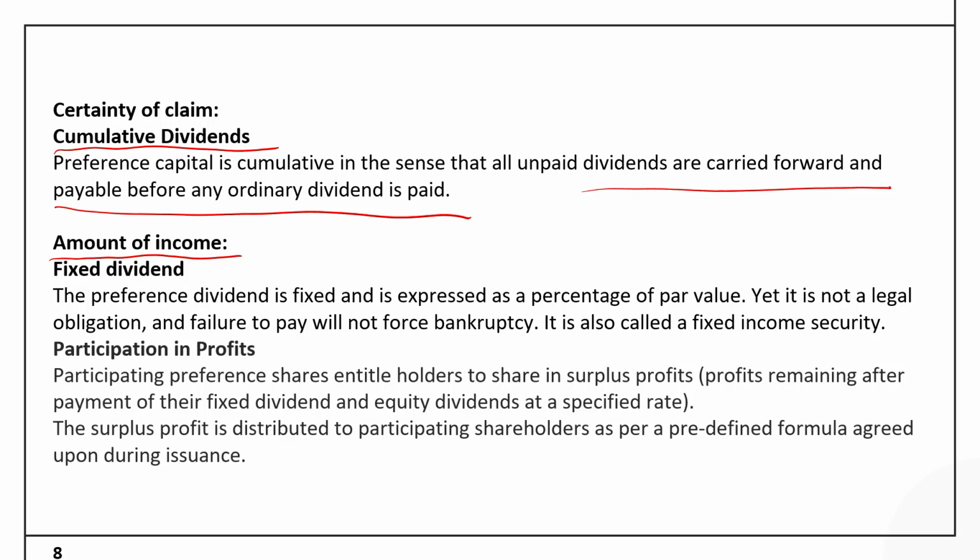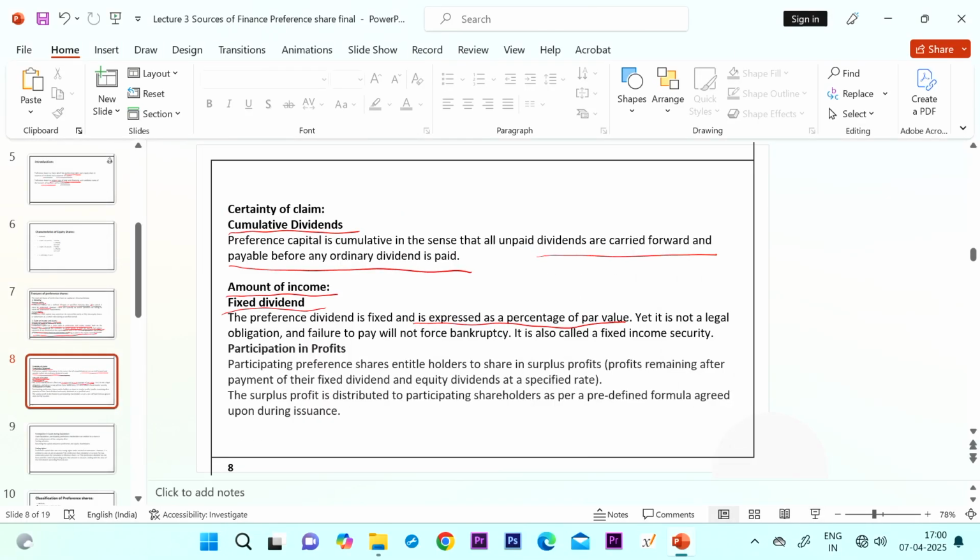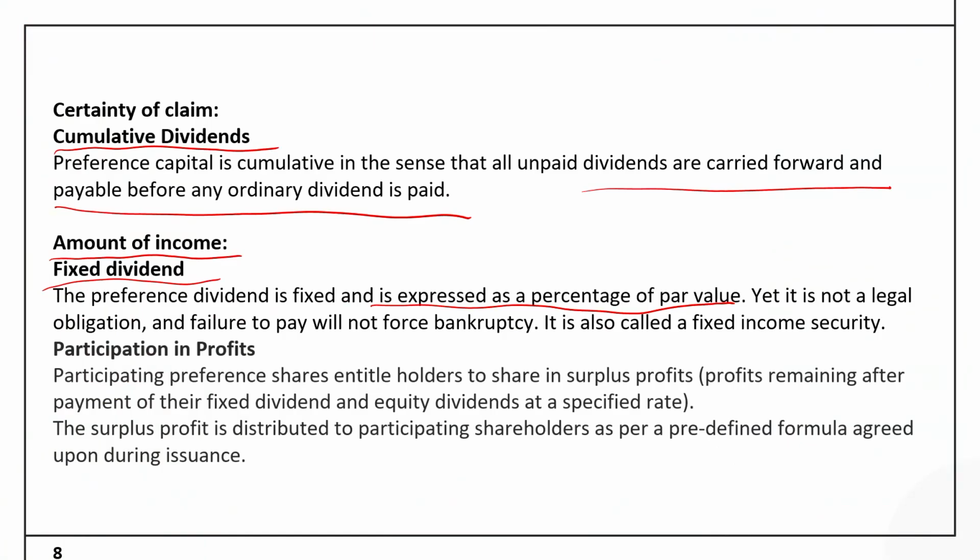The amount of dividend on preference share is fixed, because the rate on preference share is fixed prior to the issuing of preference share, and will be expressed as a percentage of par value. But it is not a legal compulsion on the company to pay the dividend every year, even if there is a profit earned by the company.